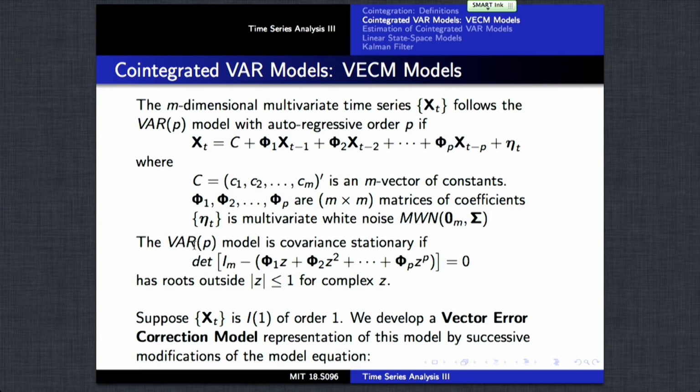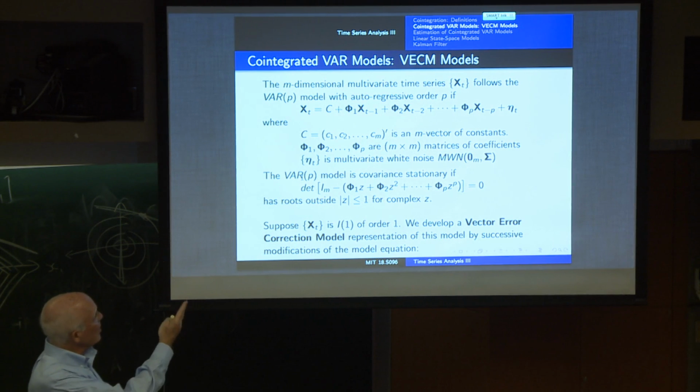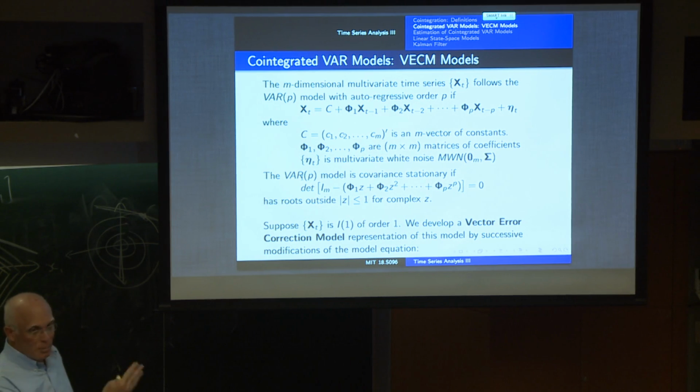So let's begin with just a recap of the vector autoregressive model of order P. This is the extension of the univariate case, where we have a vector C of M constants, and matrices phi1 to phi p corresponding to how the autoregression of one series depends on all the other series. And then there's multivariate white noise a_t, which has mean 0 and some covariance structure in it.